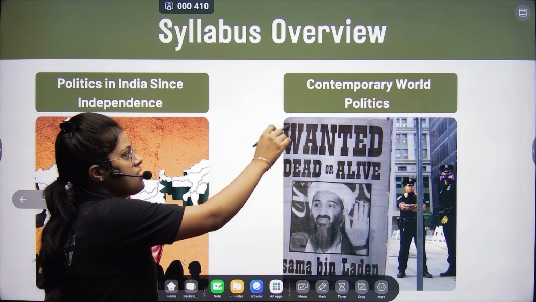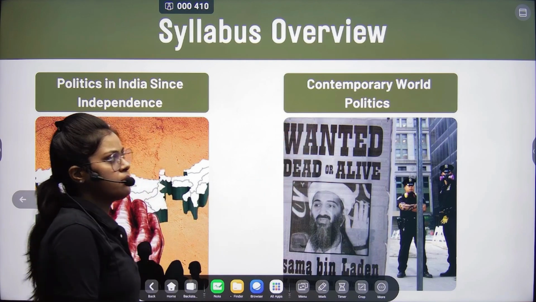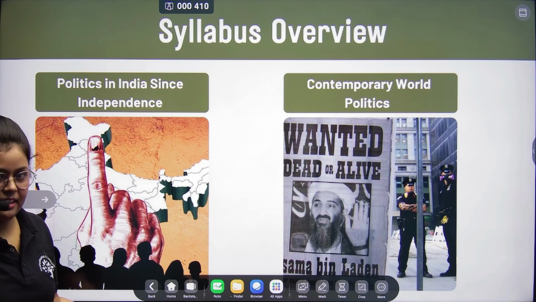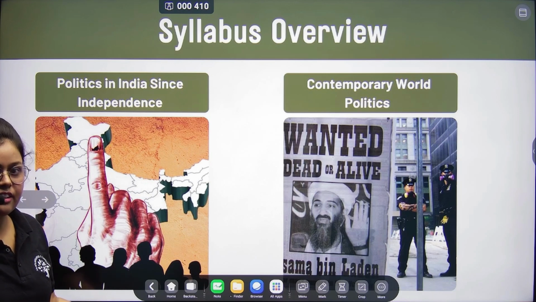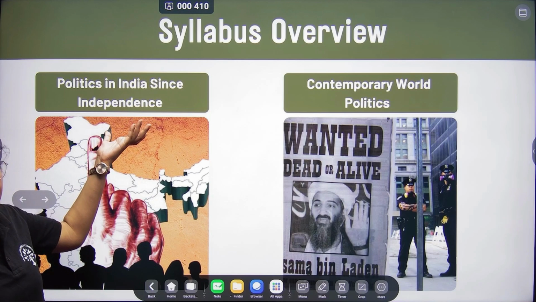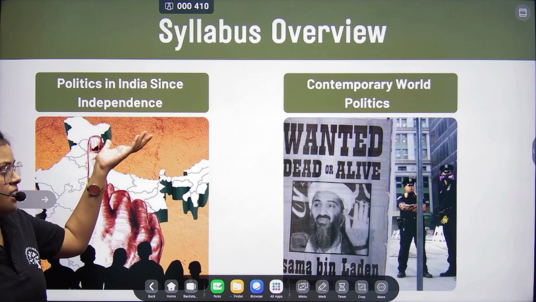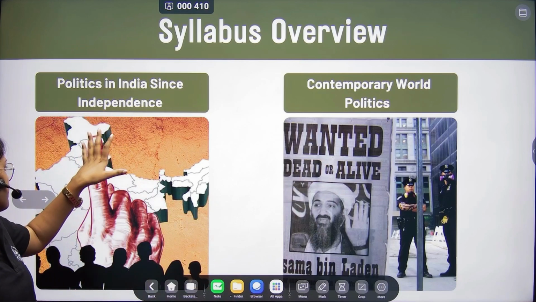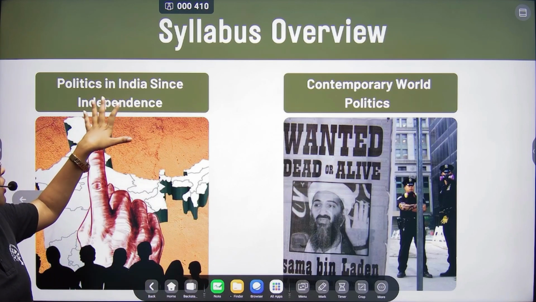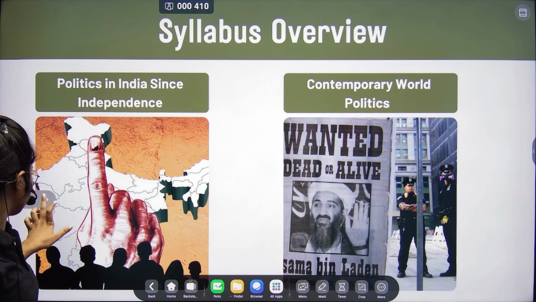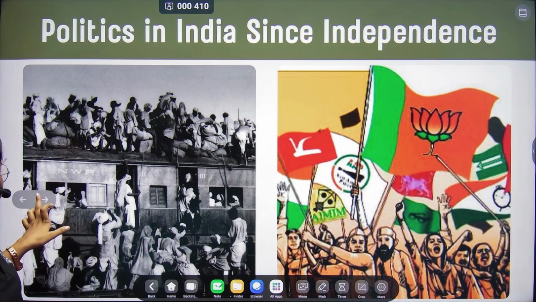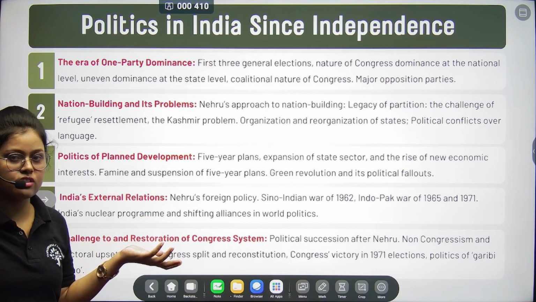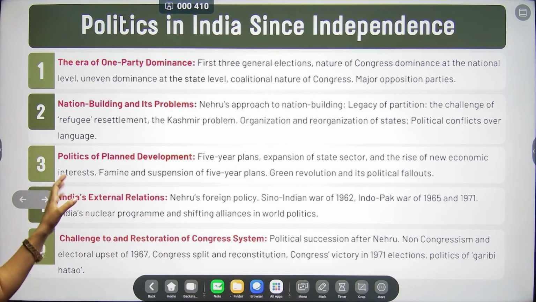The second one is contemporary world politics. In contemporary world politics, we will be covering the period after World War II, basically after 1945. So the time frame is from 1947 here, and from 1945 there. So let's proceed and discuss what is in Indian politics. This is the syllabus given in your CUET syllabus.